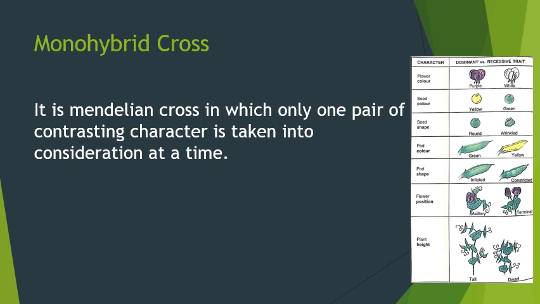Now let me explain you what F1 generation means. It is the first filial generation, which means the offspring of the parent. Now we have first generation, second generation, and the third generation. So this is also called as first filial, second filial, and the third filial.